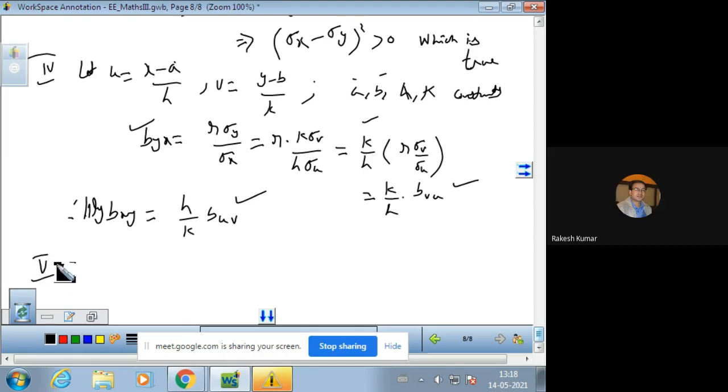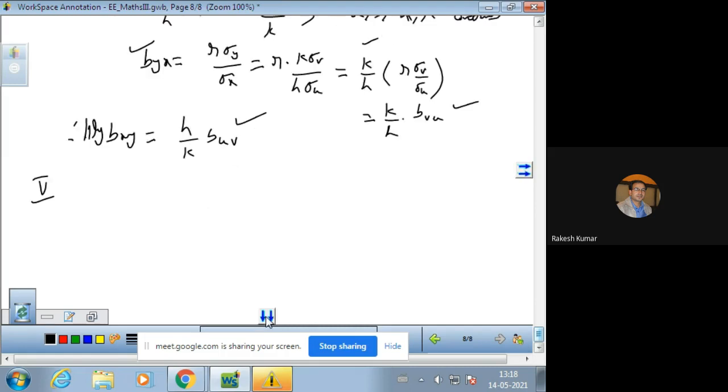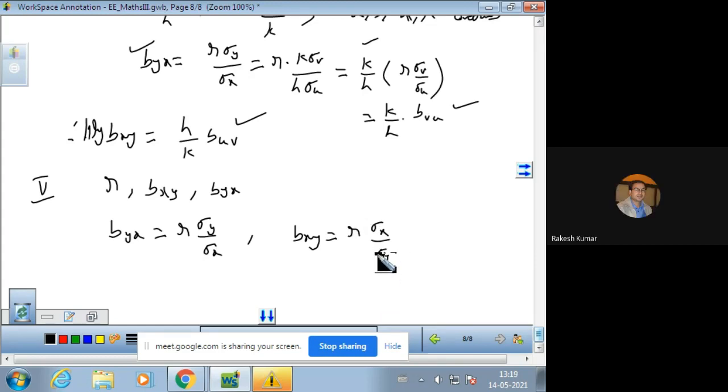The last property is that the correlation coefficient R and the regression coefficients bxy, byx have the same sign. The regression coefficient of y on x is R sigma y over sigma x, we know it, and the regression coefficient of x on y, that is bxy, is R sigma x over sigma y.